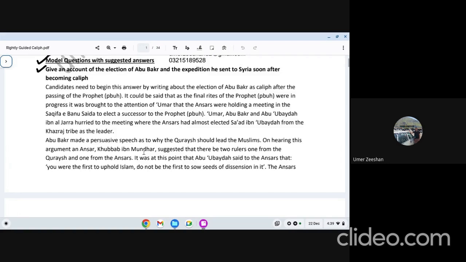That's the statement. If you write it, your answer will be strong. That shows Hazrat Abu Bakr's strong decision. How did he establish his caliphate? You will write that point there. And Hazrat Abu Bakr sent the army. The army came back victorious after a few weeks, and that is the first achievement of Abu Bakr and his caliphate. This is called the expedition to Syria.